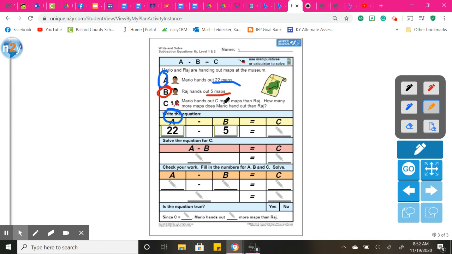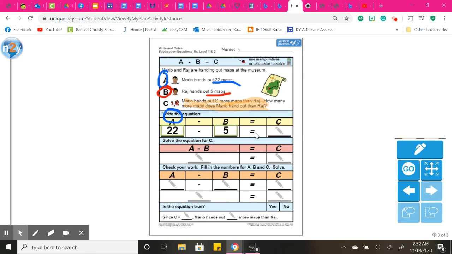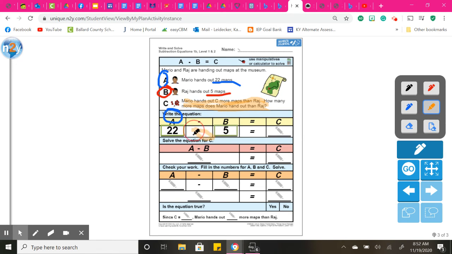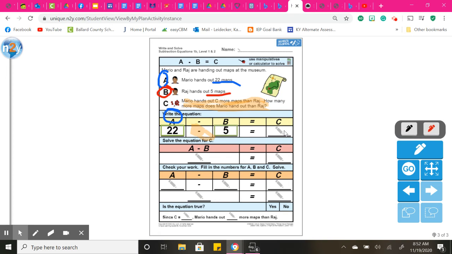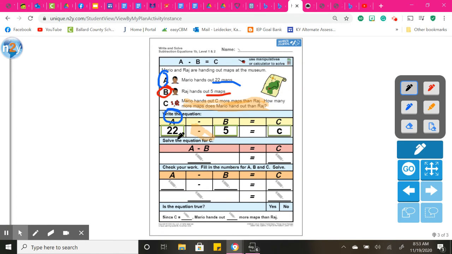And then we have C. Mario hands out C more maps. How many more maps? So how many more then? We know then we are subtracting for how many more then. And C is our unknown. So 22 minus 5. So you will open your calculator and do 22 minus 5 and put that answer right here. And this is going to stay C.